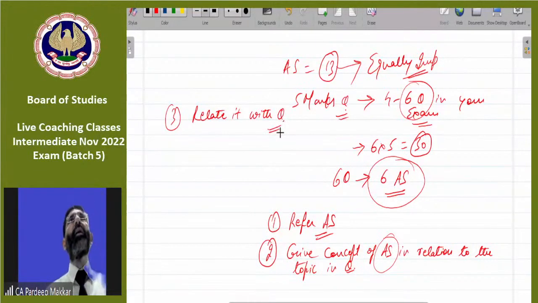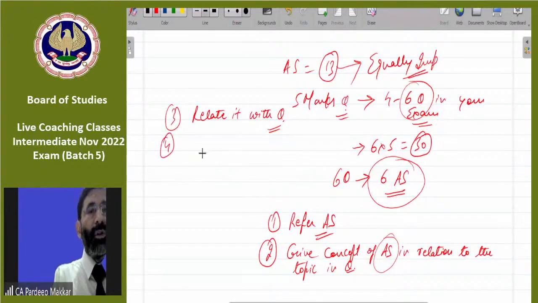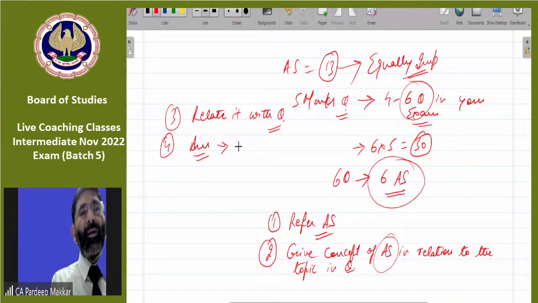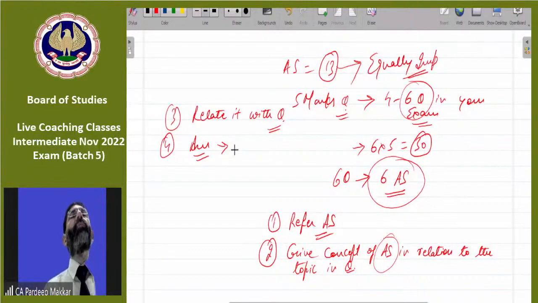So that will be written in the given question: he has asked this, so my answer is this. Fourth is you will have to give your answer. That will be the way it should be presented in a better manner.